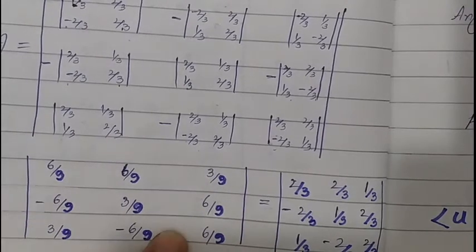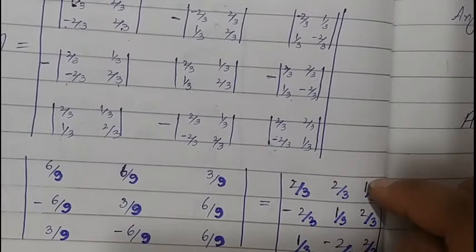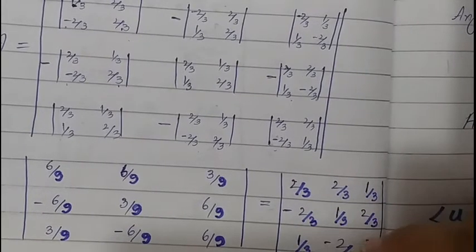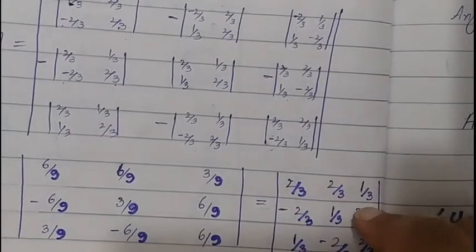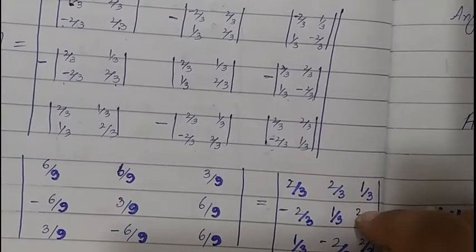By simplification we will get 2 by 3, 2 by 3, 1 by 3, minus 2 by 3, 1 by 3, 2 by 3, 1 by 3, minus 2 by 3, and 2 by 3. Now this is the cofactor matrix. By taking the transpose of this cofactor matrix, we can find the adjoint of A.